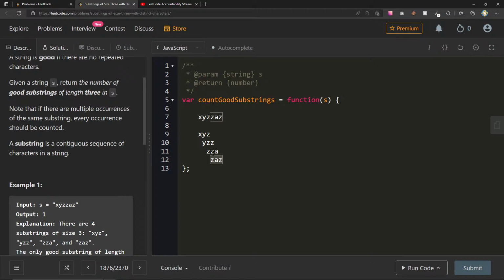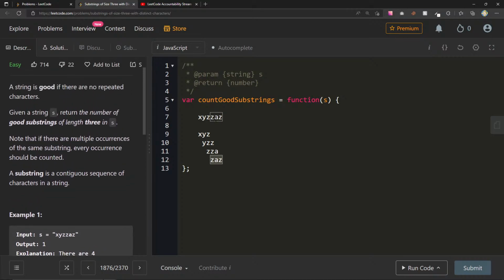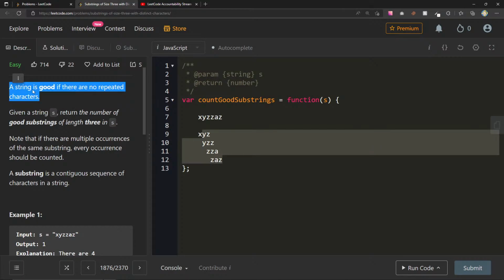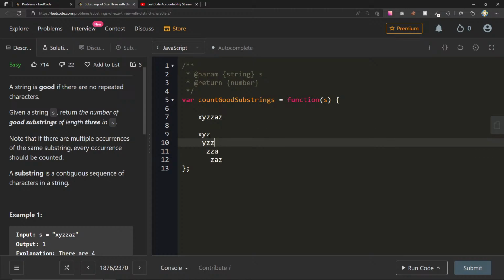Okay, so let's see how we're going to figure this out. We already know sort of how to do this, and I want to start the question off by seeing if we can figure out if there are no repeated characters. So something that helps us keep a set of distinct values is a set, right? So what if we initialize a set to the first 3 characters? Then if this set has a size of 3, these are all distinct, right?